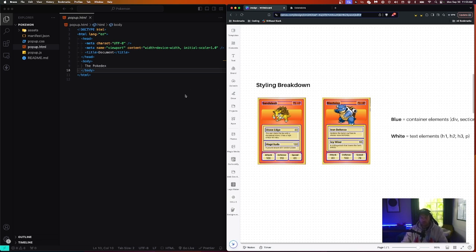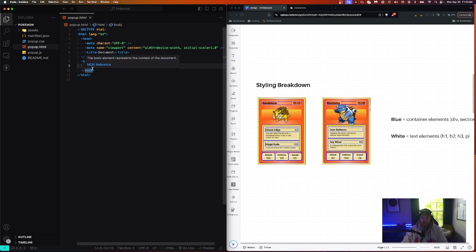So I'm going to start coding in HTML. I would like you to follow along with me. You're going to get a good understanding of how we build this whole thing just by building some of the HTML. And as we go, I'm going to add IDs and classes to our elements so that we can identify them with our CSS, which is going to be in the next video.